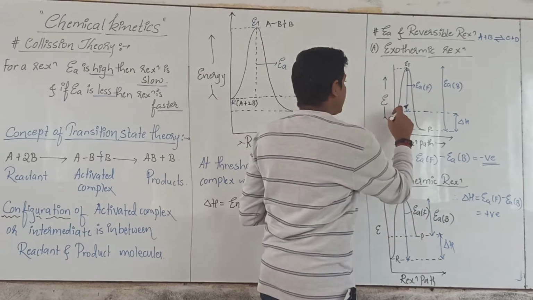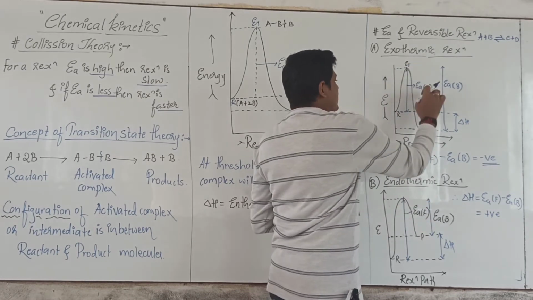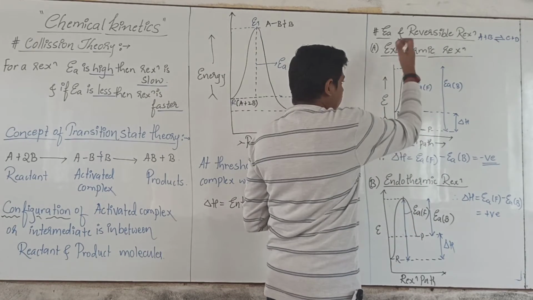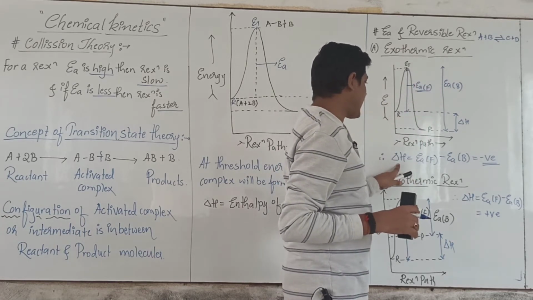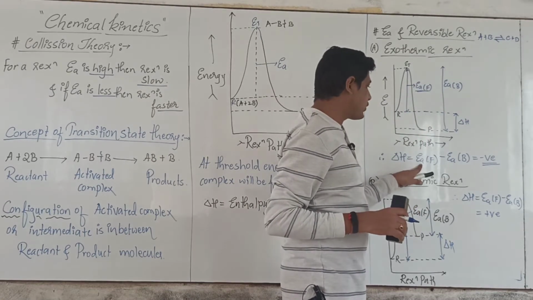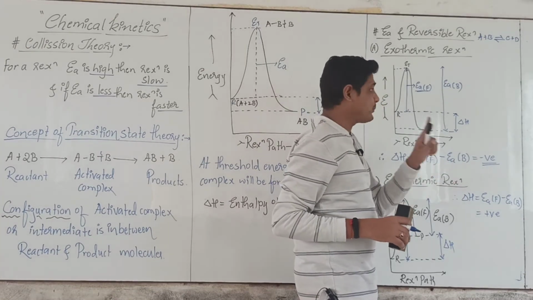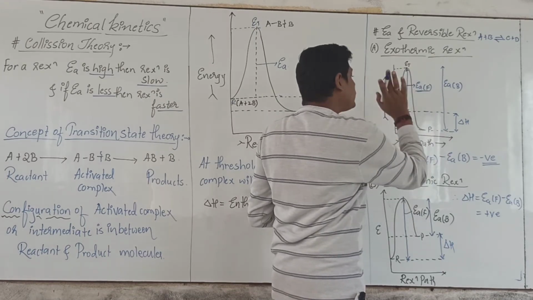So this is your forward reaction, reactants are getting converted into product. This is called activation energy of F, which refers to the forward reaction. So the heat of the reaction is equal to the activation energy for the forward reaction minus the activation energy for the backward reaction. Now what is the backward reaction? Backward reaction means products getting converted into reactants.